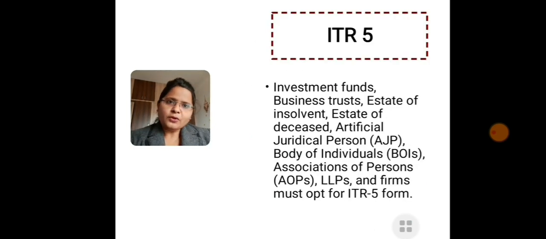Now we are going to talk about ITR 5. ITR 5 is applicable for income generated through investment funds, business trust, estate of insolvent, estate of deceased, artificial juridical person, as well as body of individuals, association of persons, LLPs and firms. They must opt for ITR 5. So for individuals and HUF, ITR 1, 2, 3, 4 is applicable.